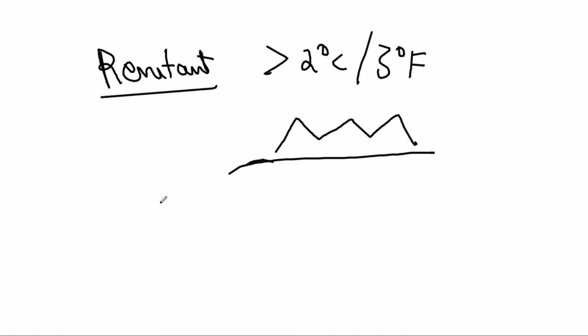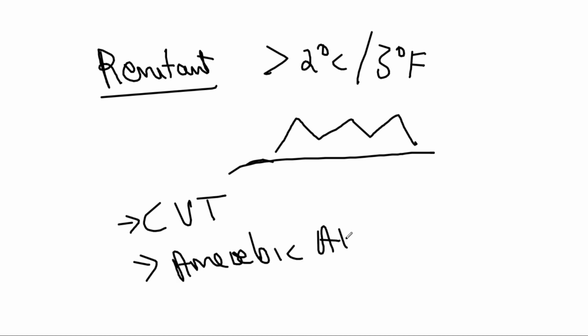One is cortical vein thrombosis, another is liver abscess, then miliary TB. These are examples of remittent fever.